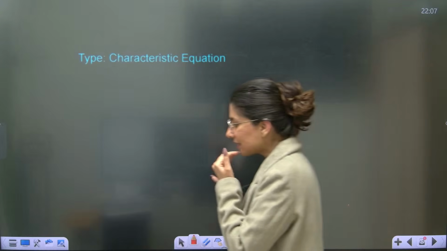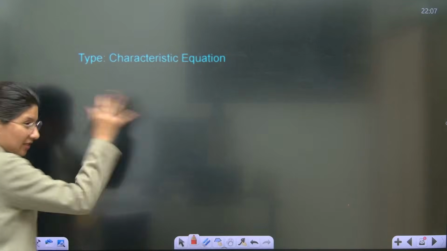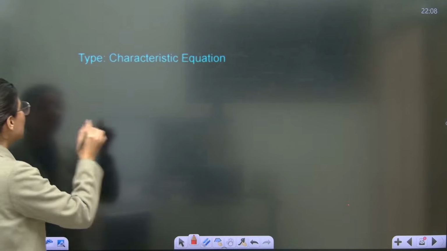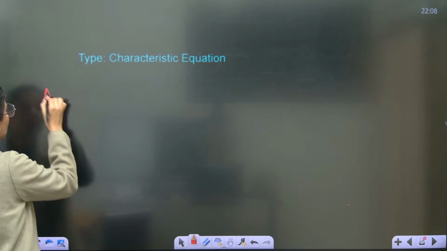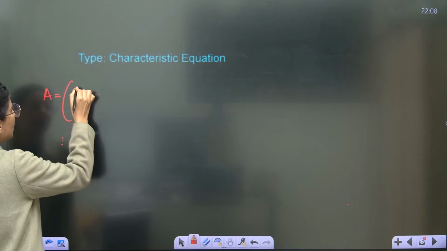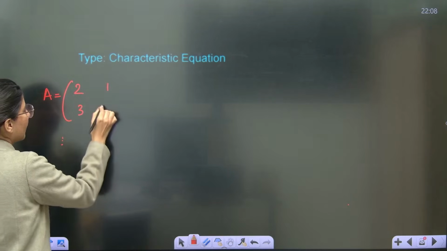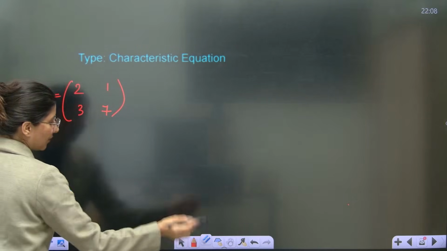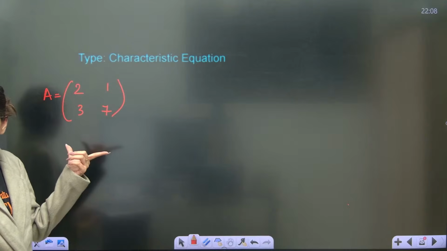Now, what is a characteristic equation? Let me give you the overall conceptual clarity. Suppose you have a 2 cross 2 matrix. A is your 2 cross 2 matrix, so this is 2, 1, 3 and 7. This is your 2 cross 2 matrix. Okay.